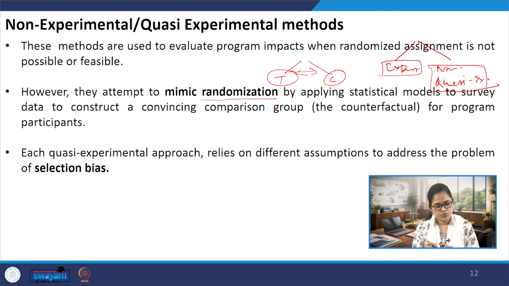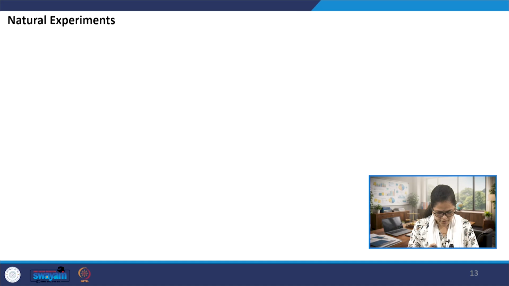Each of these quasi-experimental methods has certain assumptions for addressing the problems that arise because of the selection bias.